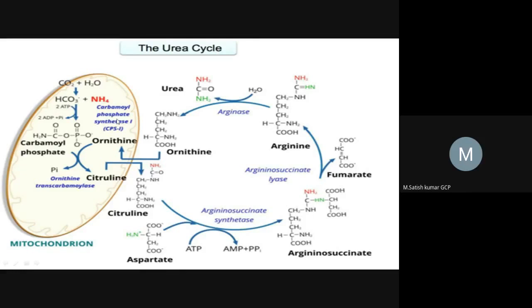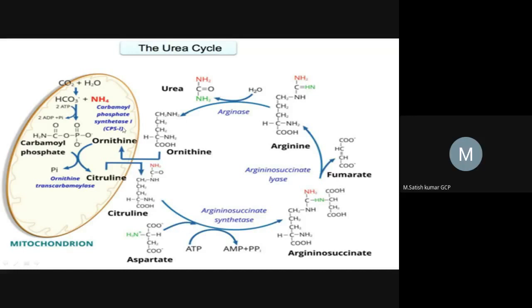by allosteric activation. That means CPS1 does not get activated by itself, it needs one substance to get activated. That's why N-acetyl glutamate activates CPS1. Actually CPS1 is available in an inactive form.